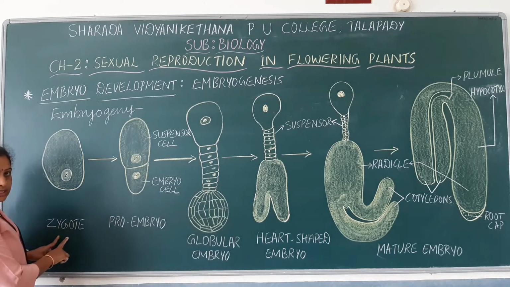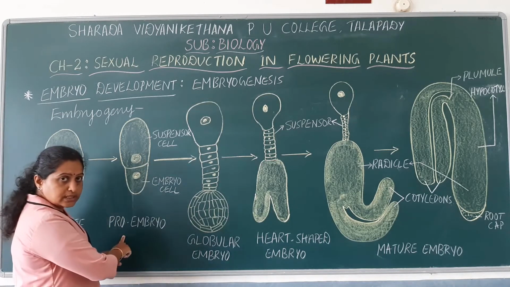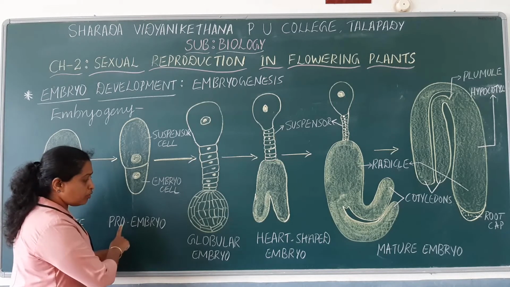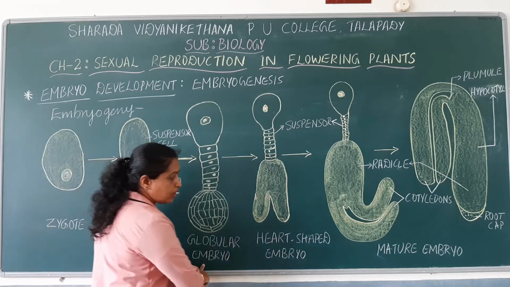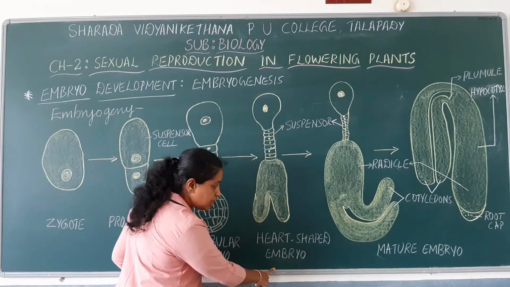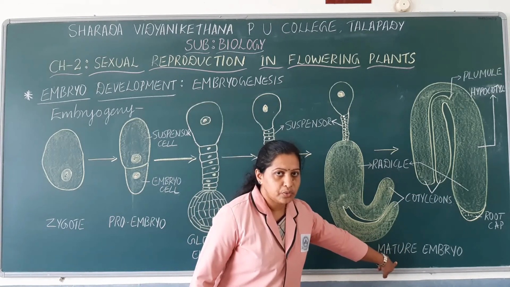So remember these stages: zygote undergoes cell division to form proembryo. Proembryo then develops to form globular embryo. Globular embryo then develops to form heart-shaped embryo, and heart-shaped embryo then develops into a mature embryo.